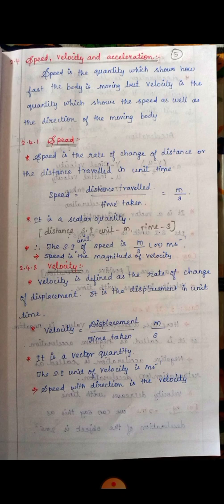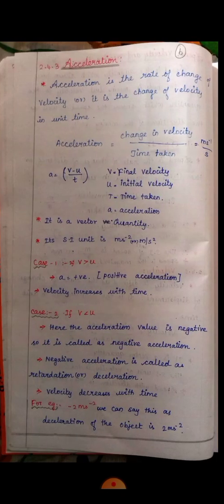Next is velocity. Velocity is defined as the rate of change of displacement. It is the displacement in unit time. So velocity is equal to displacement by time taken. It is a vector quantity. Its unit is meter second to the power of minus 1.